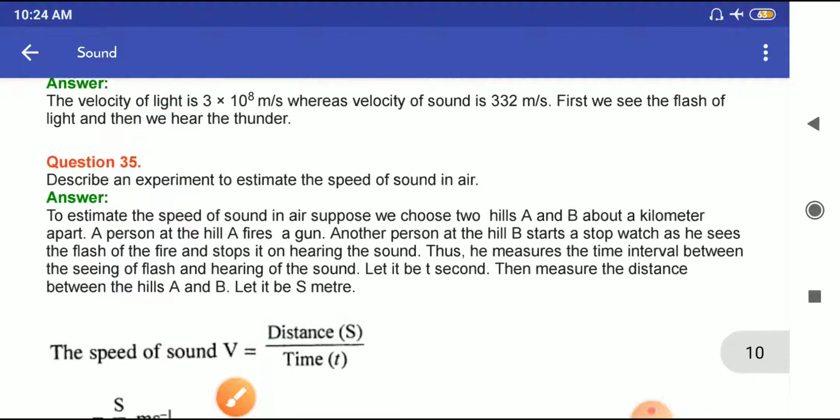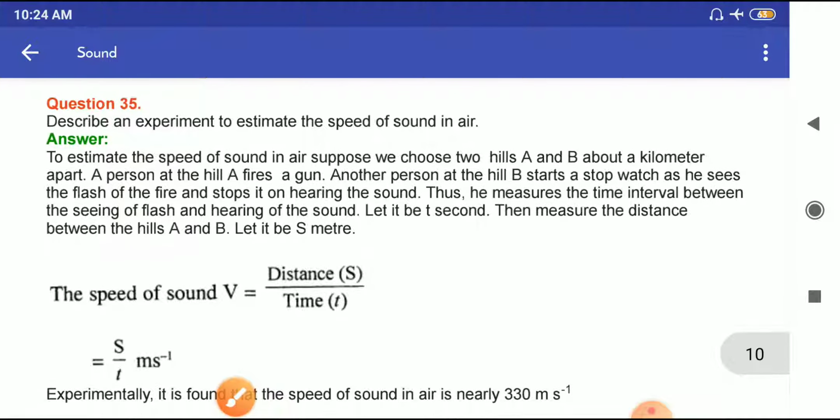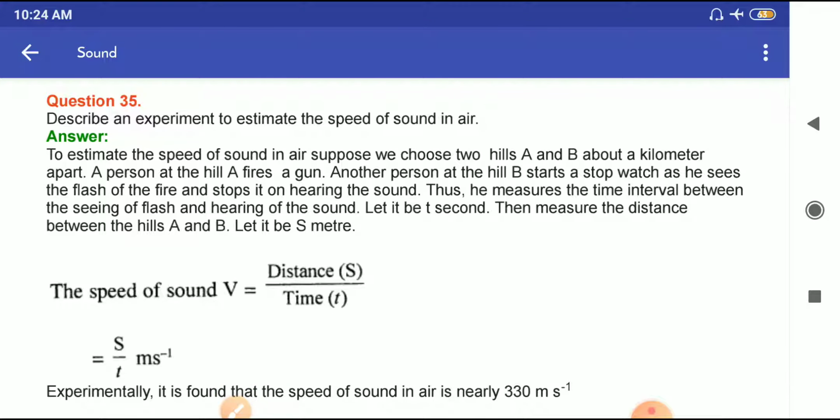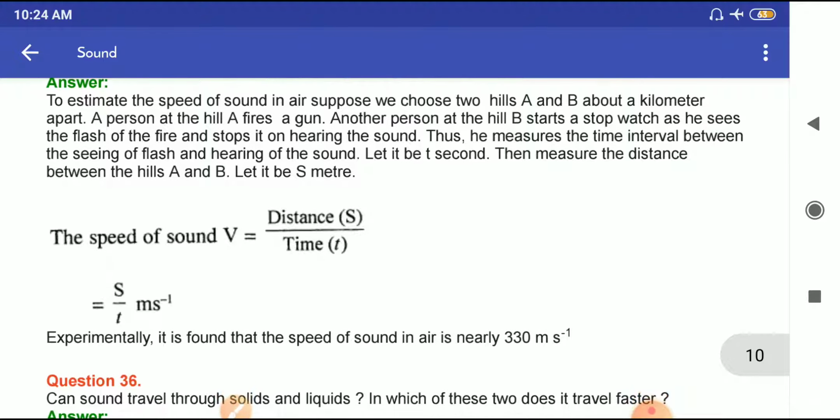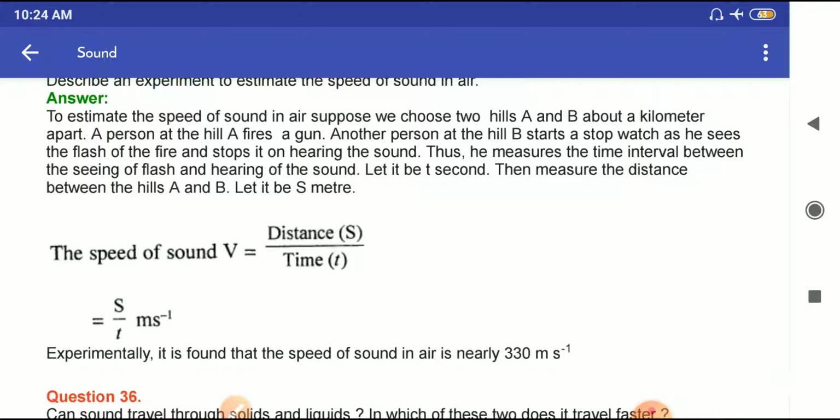Question number 35. Describe an experiment to estimate the speed of sound in air. So this is your experiment. To estimate the speed of sound in air, we choose two hills A and B about a kilometer apart. A person at the hill A fires a gun. Another person at the hill B starts a stopwatch as he sees the flash of the fire and stops it on hearing the sound. Thus, he measures the time interval between the seeing of flash and hearing the sound.